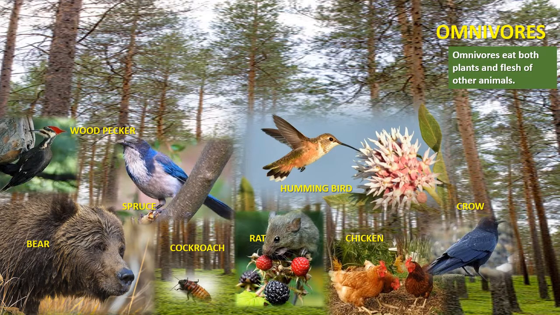The third type is omnivores. They can eat both plants and flesh of other animals. And these are a few examples of omnivores.